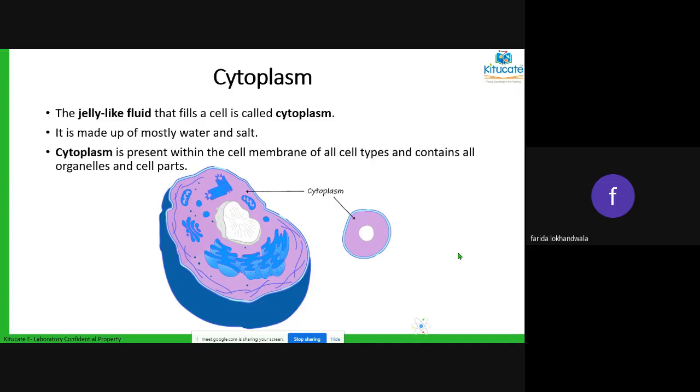The cytoplasm is properly well defined in the cell membrane, and it will contain all the cell parts and the cell organelles. So this structure that you see is an animated structure. When you see it in the microscope, you will see the one that is on the right side.